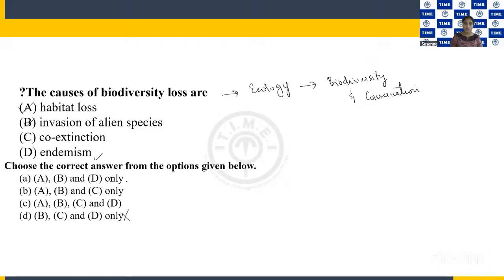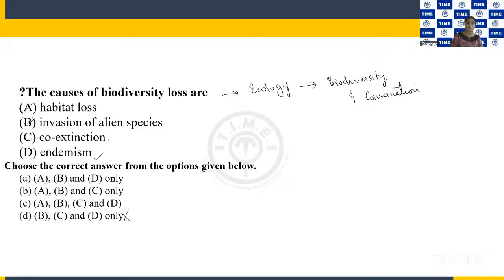When you talk about the causes of biodiversity loss, habitat loss is one thing, another cause is invasion of alien species, and if the animal is endemic, then it is a cause of biodiversity loss. Because if it is lost from that area, it is lost forever. You cannot replace it, you cannot find that animal anywhere else.